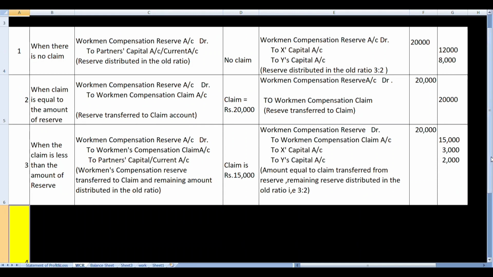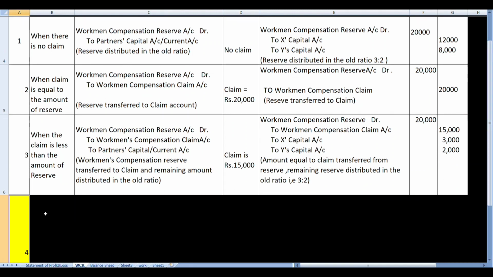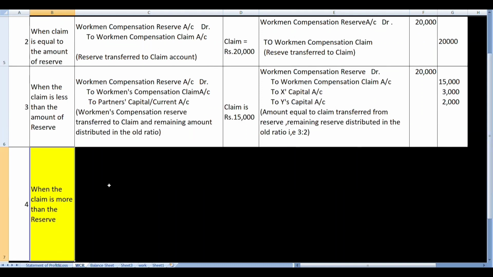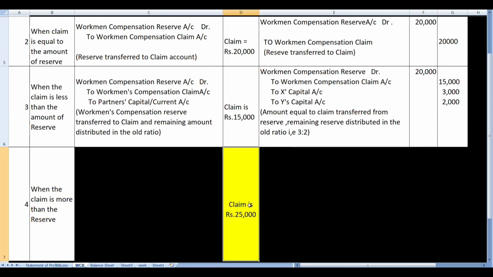Under condition 4, when the claim is more than the amount of reserve. Let us see. The claim is 25,000. Now the reserve given in our case was 20,000, but the claim is 25,000. Now under such circumstances, the whole amount of reserve has to be utilized for adjusting the claim.